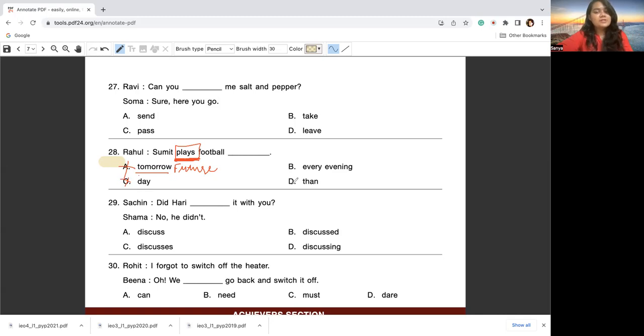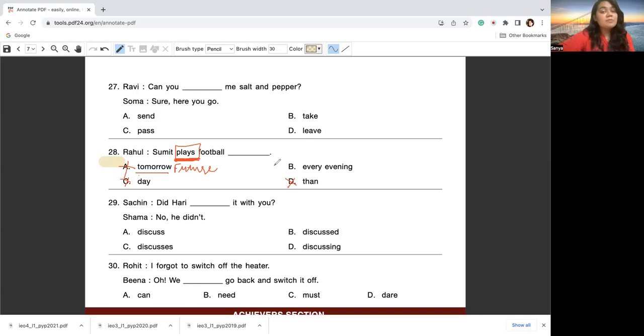Now, let's see option D. Sumit plays football then. Now, I don't think we can use than here because than is used to compare two things. And I don't think I have any other person to compare Sumit with, right? Or any other object to compare Sumit's football playing with. So I can't use than, right?